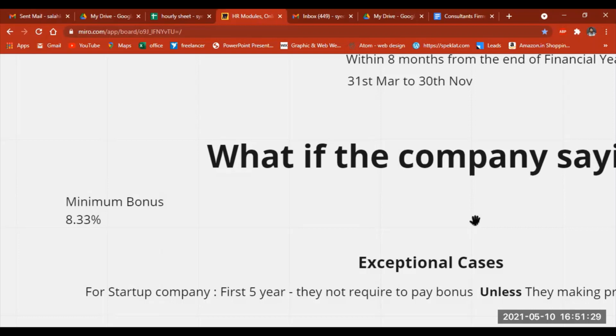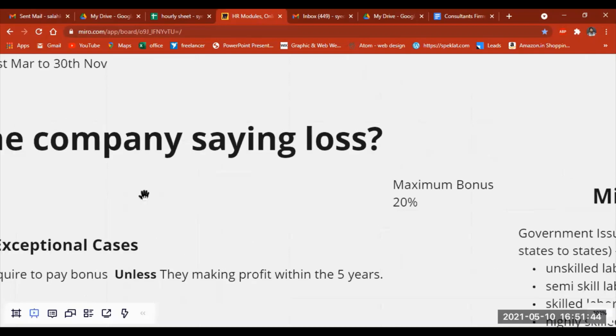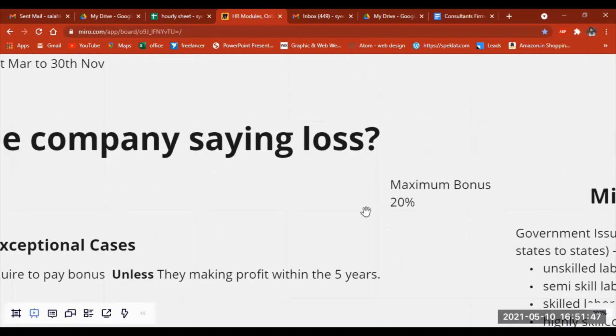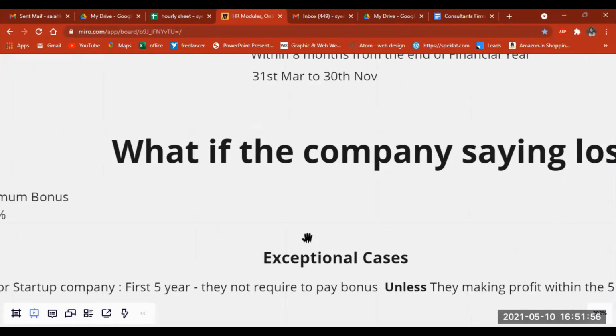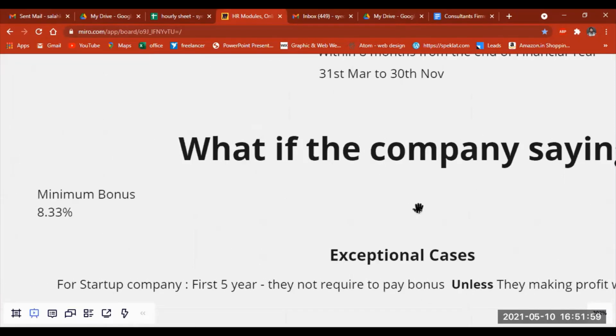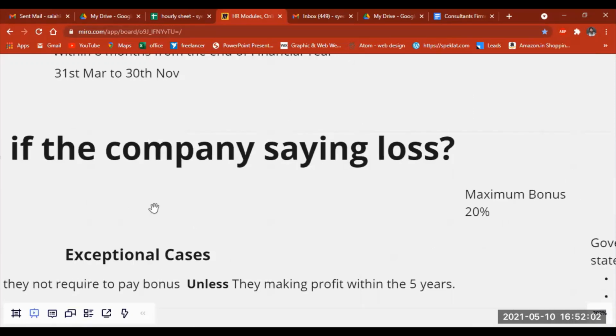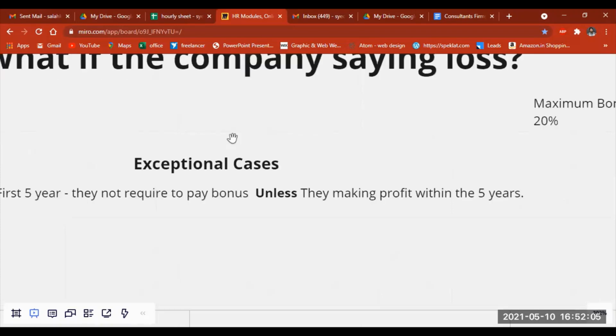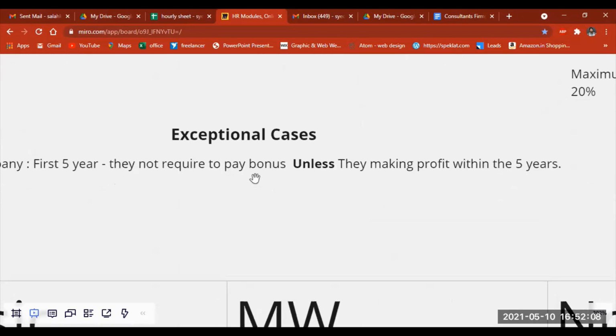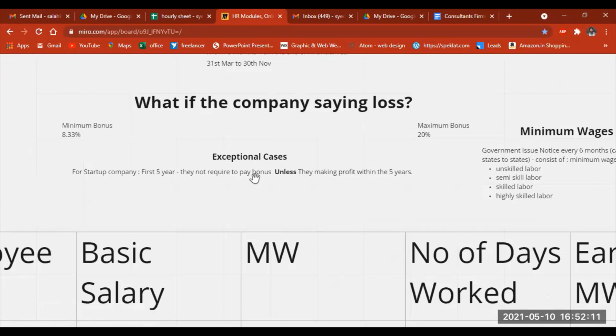Of course, this is like an expense from the point of view of a company. So even if the companies make a loss, they need to pay the minimum bonus at 8.33 percent. And the maximum is that when the company makes a profit, they need to pay 20%. It is not that a company making a profit pays the minimum bonus. No, the minimum bonus is paid by those companies who are making a loss and the maximum bonus is paid by those companies who are making a profit.